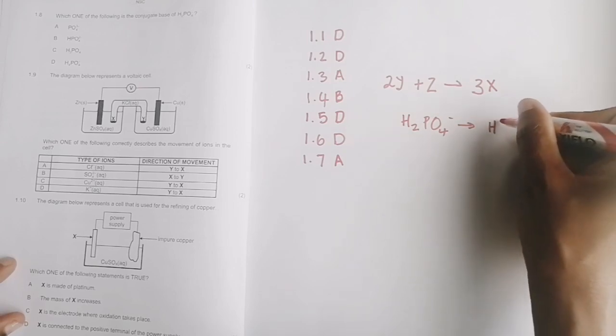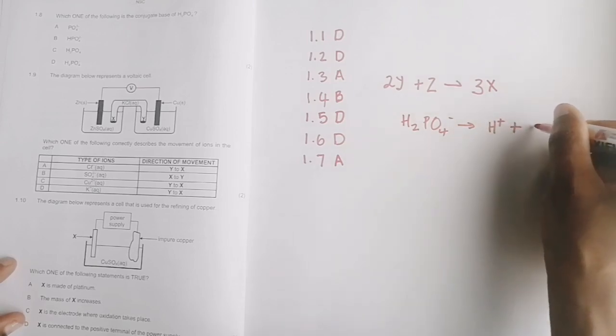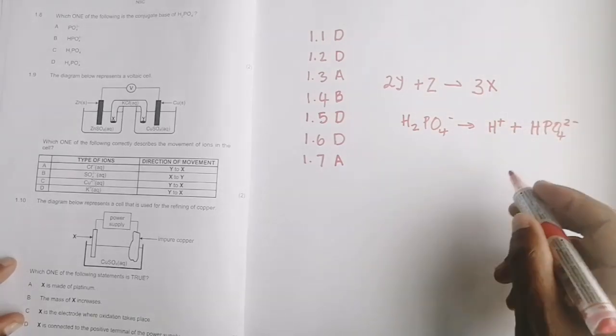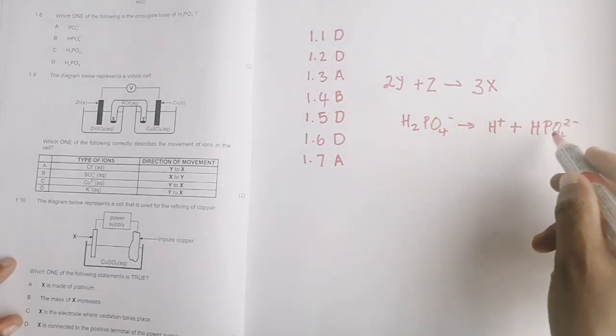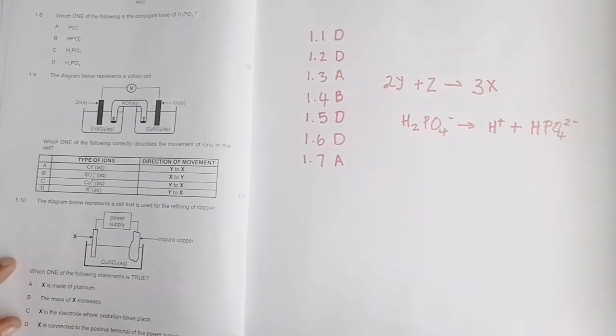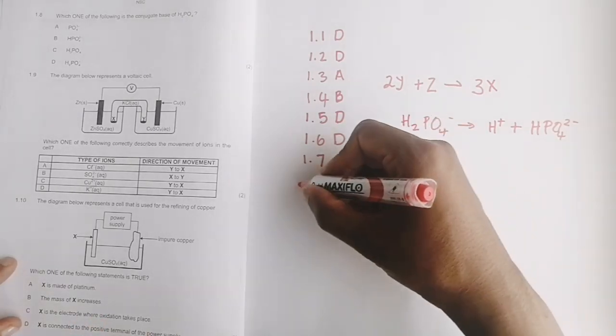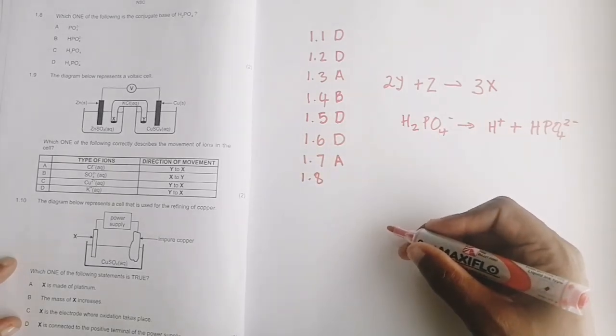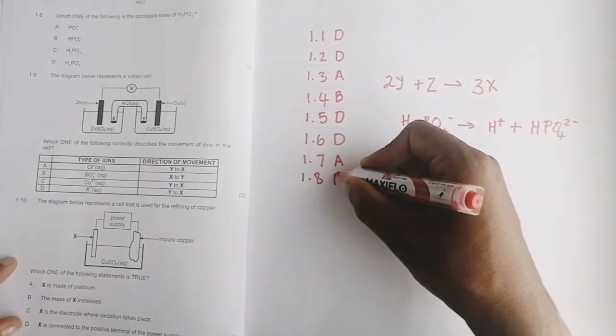Once it gets rid of an H plus, what does it become? It becomes HPO4 2 minus. So the conjugate base in that case would be HPO4 2 minus. So the correct answer there should be B.